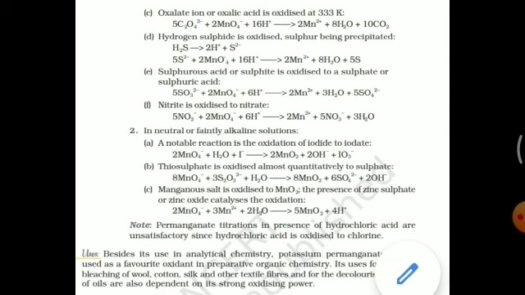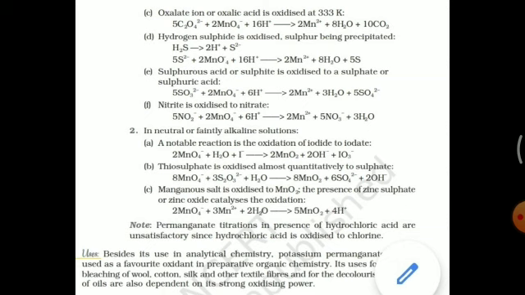For oxidation, you see the nitrogen oxidation number in NO2 minus is plus 3, and in NO3 minus its oxidation number is plus 5. So the change in oxidation number is 2. Balance by multiplying the reduction equation by 2 and the oxidation equation by 5, and you get the balanced redox equation.